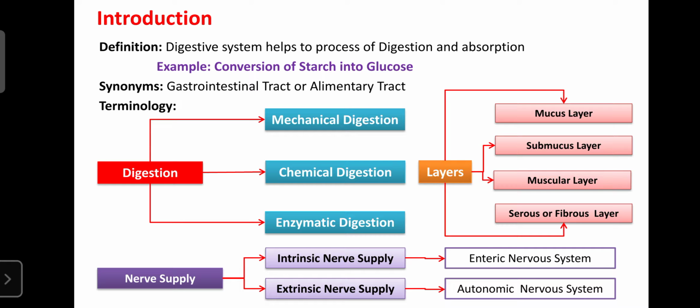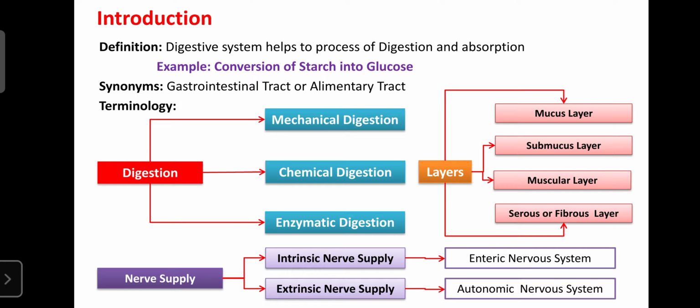For example, the conversion of starch into glucose. Our body requires glucose, but it does not require starch. Whatever food grains or animal food we take contain starch. Starch is a polysaccharide, but it does not cross the wall of the lumen or the wall of the GIT, so it does not enter into the blood.